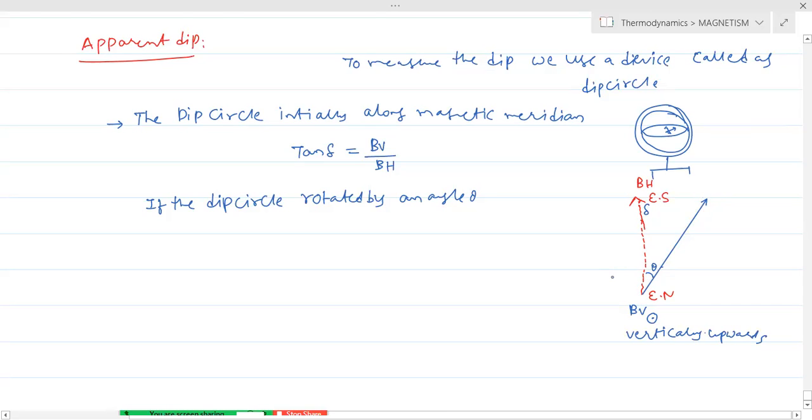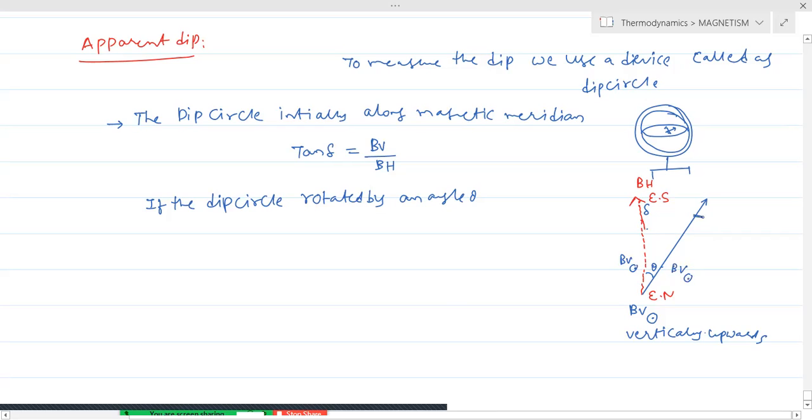So when BV is vertically upwards always, at this orientation BV is vertically upwards. And when the dip circle is also rotated, in this orientation also the BV is vertically upwards.